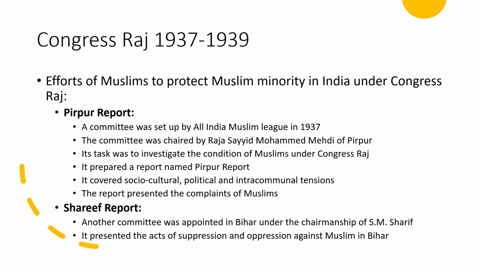This report presented the complaints of Muslims. It showed how Muslims were being socially, culturally, politically persecuted and oppressed in India. This was a very comprehensive and very well-made report. Then there was another report called Sharif Report, because another committee was appointed in Bihar under the chairmanship of S.M. Sharif. It presented the acts of suppression and oppression against Muslims in Bihar. So these two reports presented how Muslims were being persecuted in India under Congress Raj.